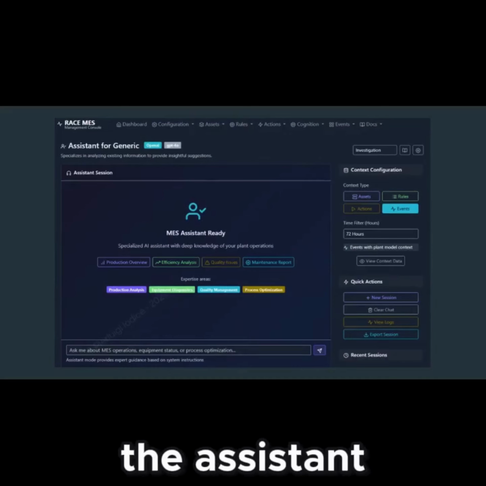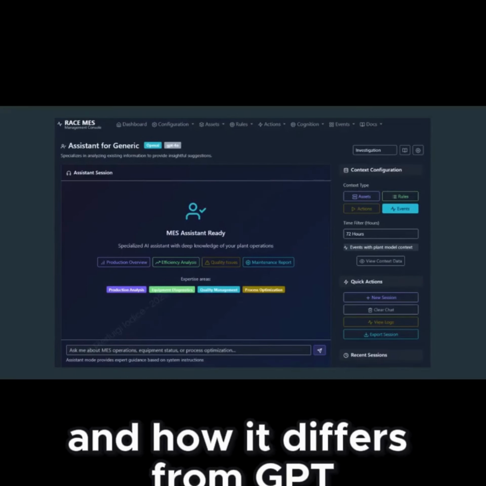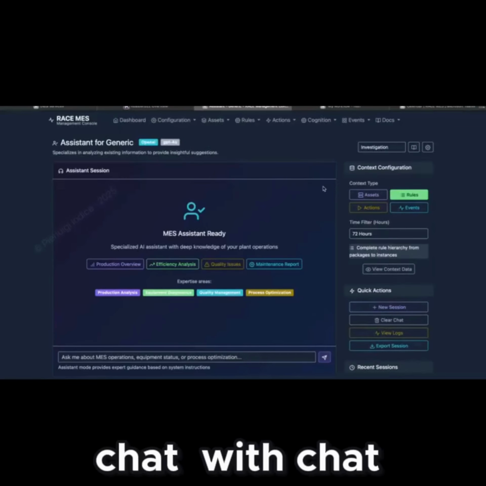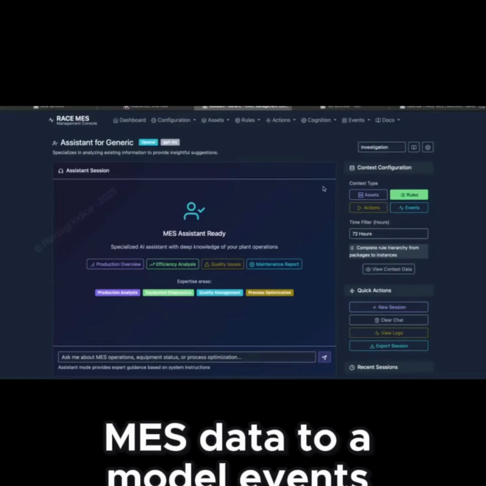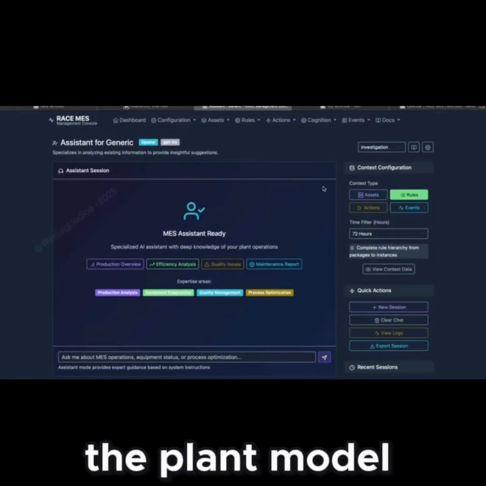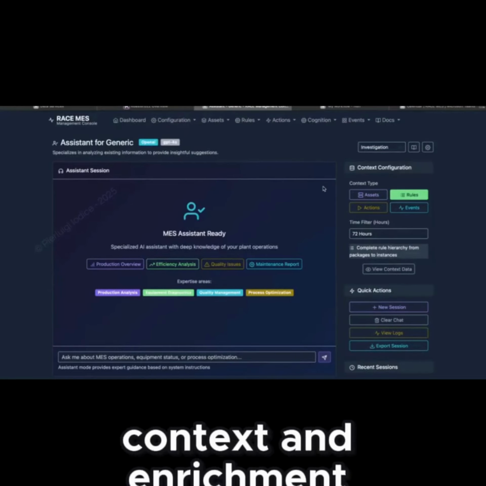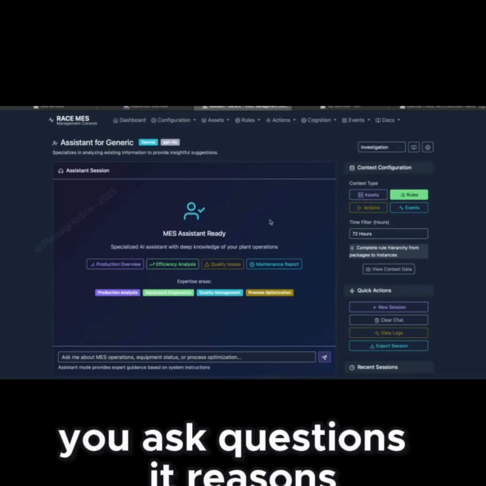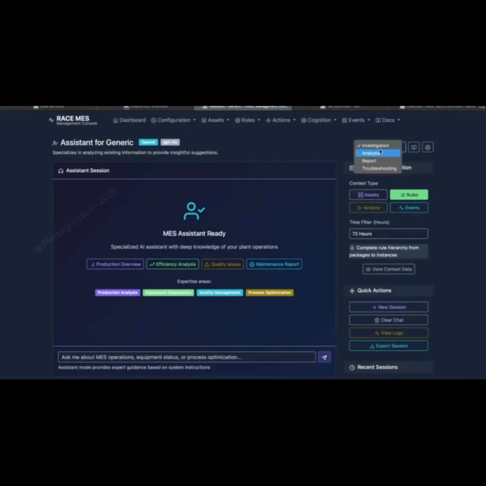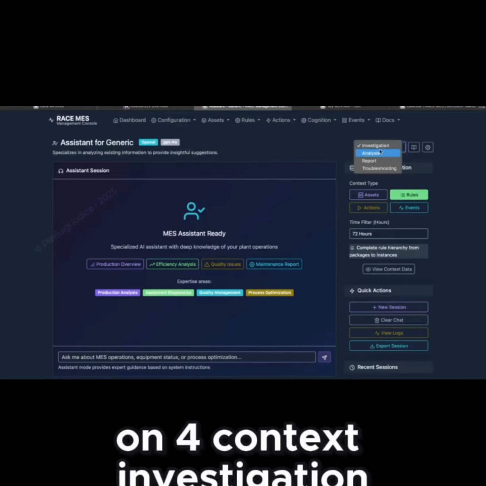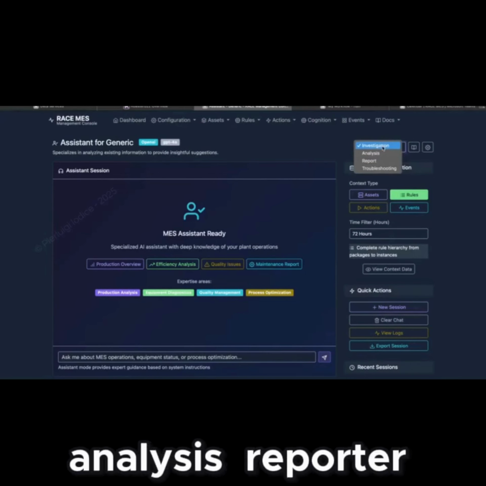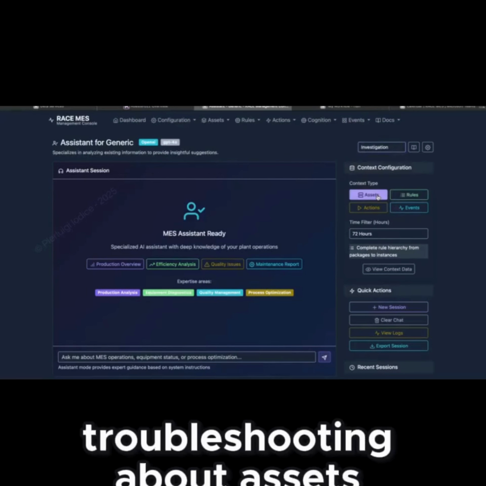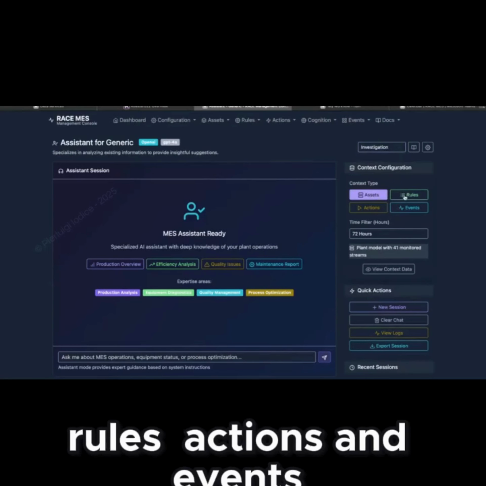Now let's talk about the assistant, and how it differs from GPT chat. With chat, we expose governed MES data to a model: events, the plant model, context, and enrichment. You ask questions, it reasons over what it understands. The assistant goes further, working on context, investigation, analysis, reports, or troubleshooting, about assets, rules, actions, and events.